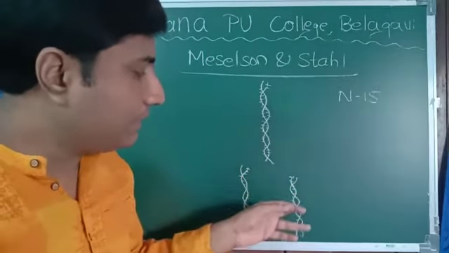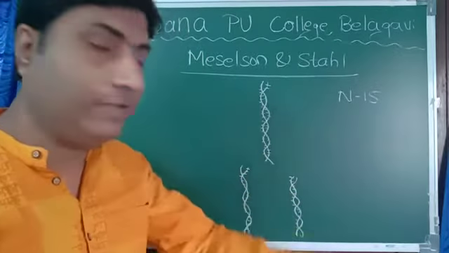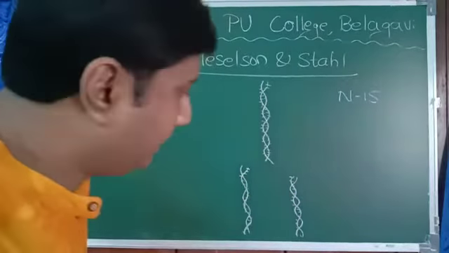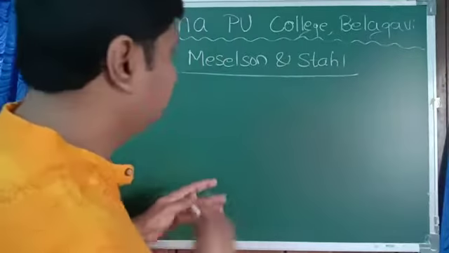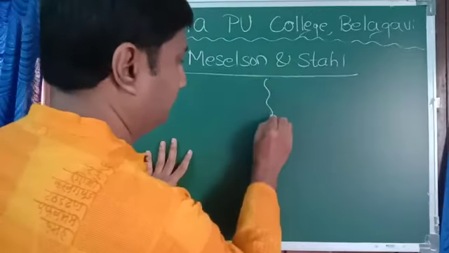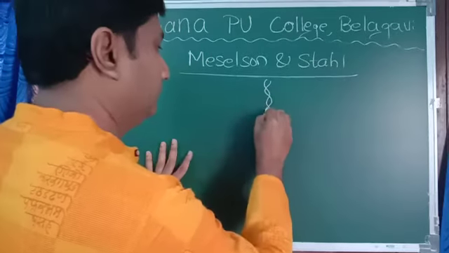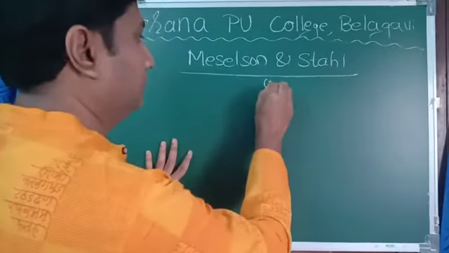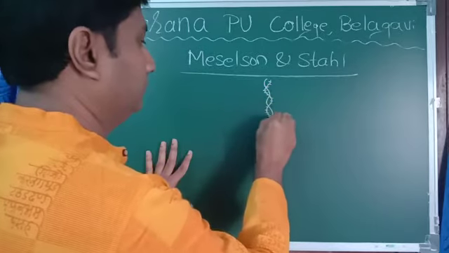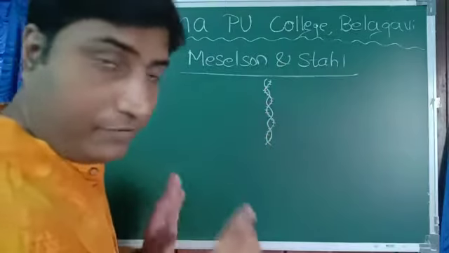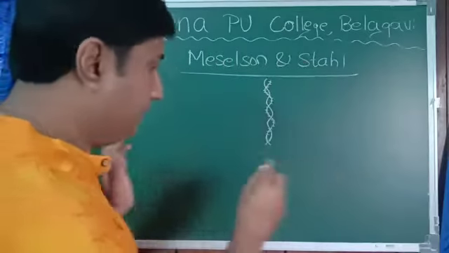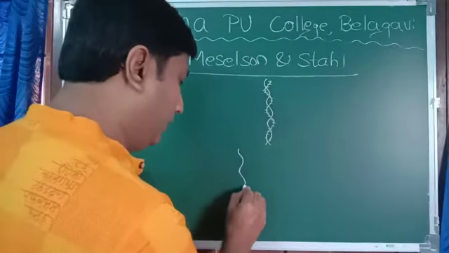They continued the experiment with this. I'll take now one of these. Now, one of the strands is with N15. When this underwent replication, again two daughter DNA are formed.